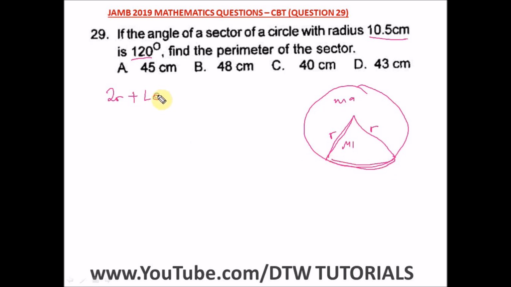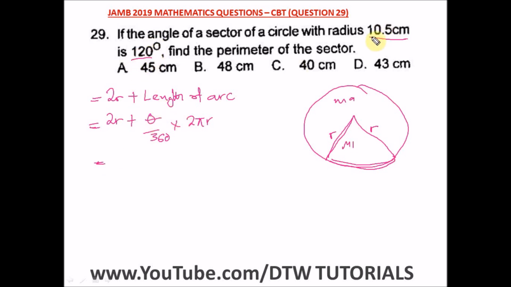And what's the formula for length of an arc? I hope you remember the formula of length of an arc. So we have 2r plus theta over 360 times 2 pi r. So this is the formula for length of an arc, and this is the formula to find the perimeter of the sector. So from here we're already given our angle as what?